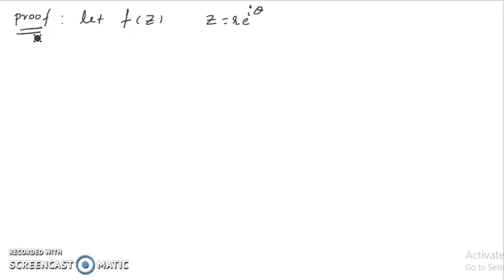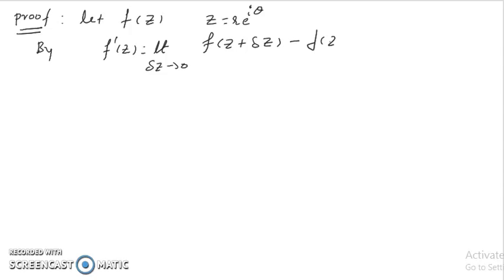If it is analytic, then by definition f dash of z equals the limit as delta z tends to 0 of f of z plus delta z minus f of z, over delta z. This is our definition, and the limit exists and is unique.